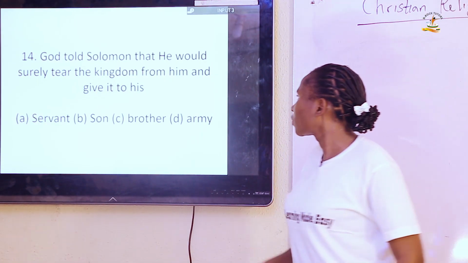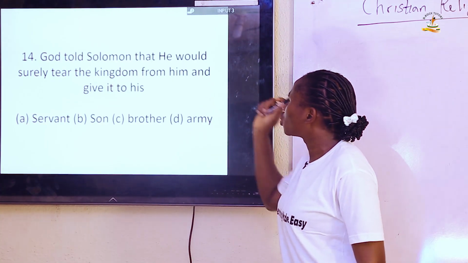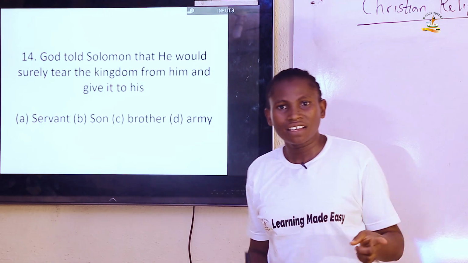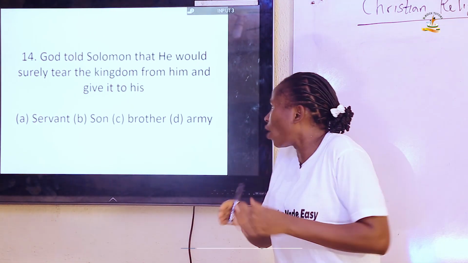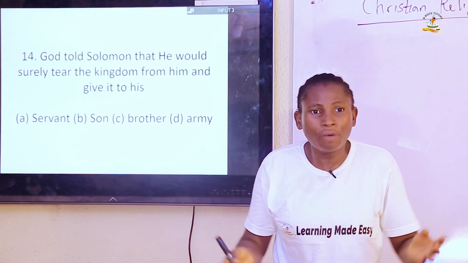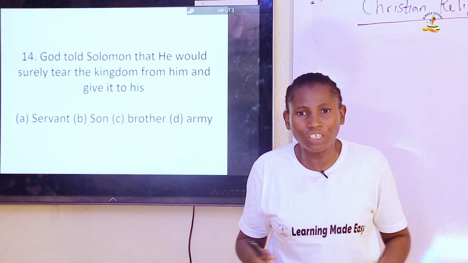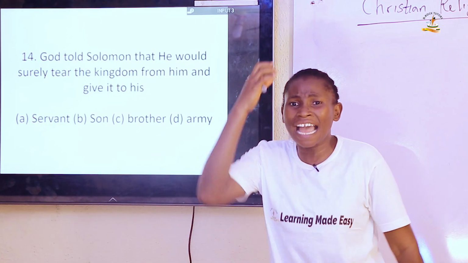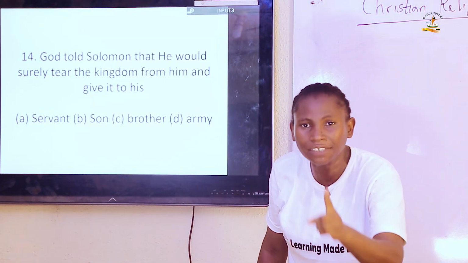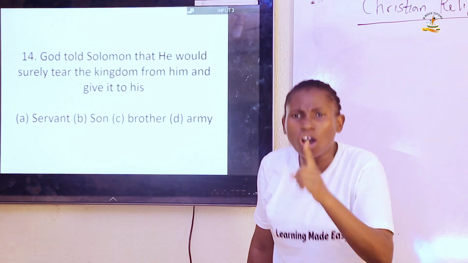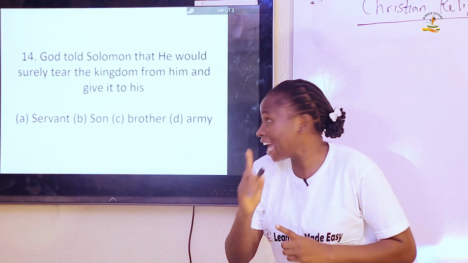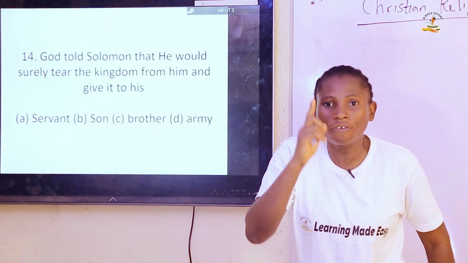Question 14. God told Solomon that he would surely tear the kingdom from him and give it to his. God told him that he's going to tear the kingdom away from him. Why? Because of his apostasy. Because he turned away from God to other foreign gods, worshiping them. And God was highly annoyed. But he's going to retain one tribe for him because of David, the tribe of Judah.